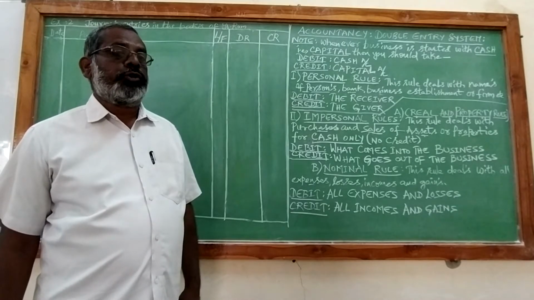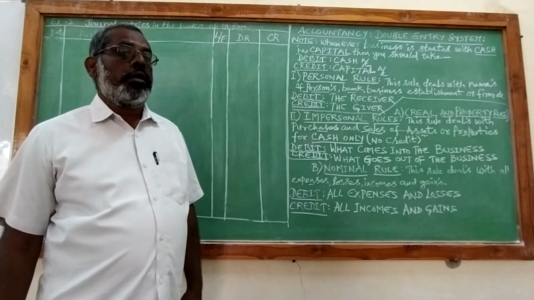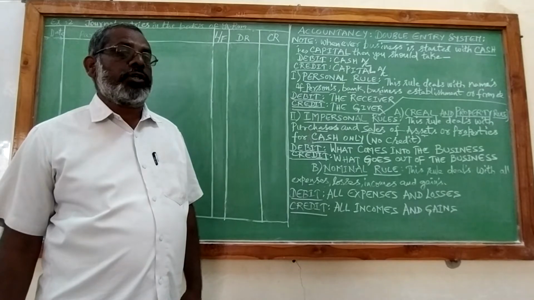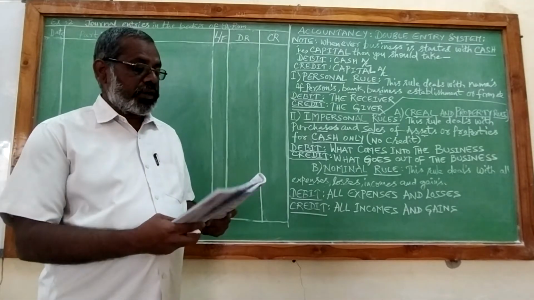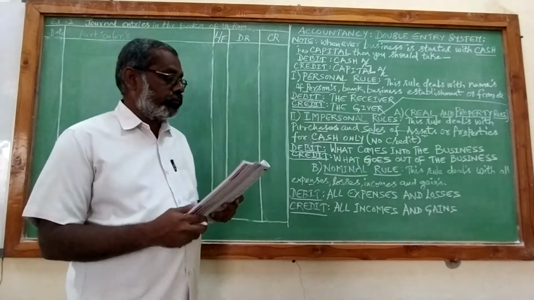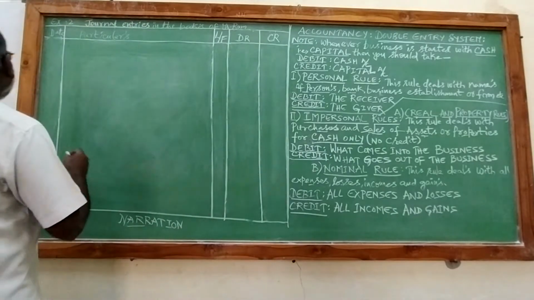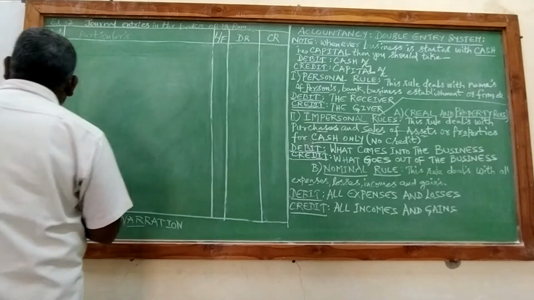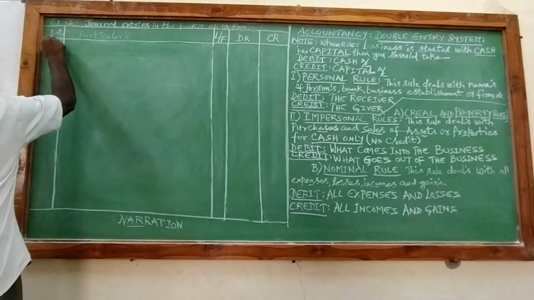Thank you. So now we'll be learning how to draft journal entries in the books of Mr. Ram, which is problem number 2 from the Telugu Academy textbook. (2019)